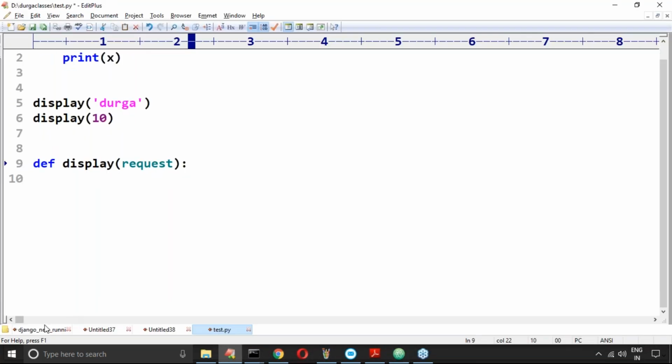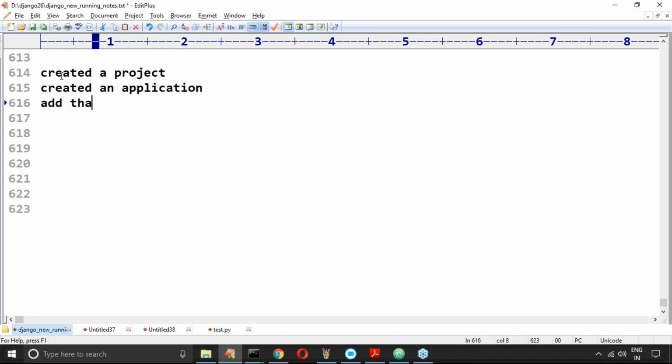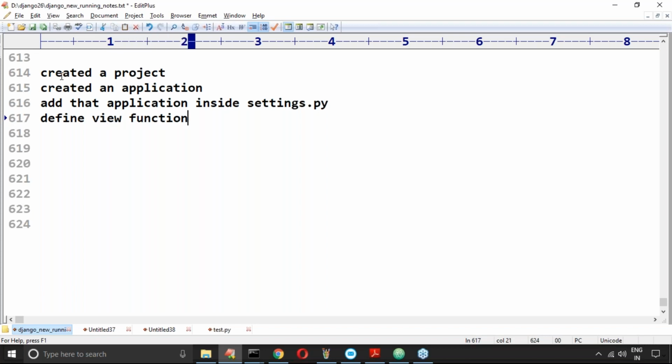Now, how many things are ready? Can you please confirm? Come back to our story. I created a project, and then created an application, and added that application inside settings.py. Next, define the view function inside views.py.